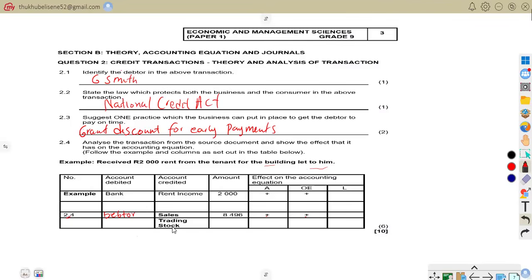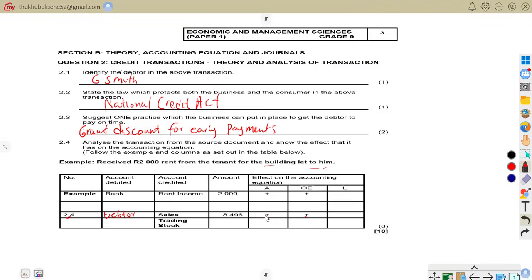Then we have trading stock on the credit side. We are not given the account that is going to be debited. We don't know the effect on the accounting equation now as we have a trading stock.